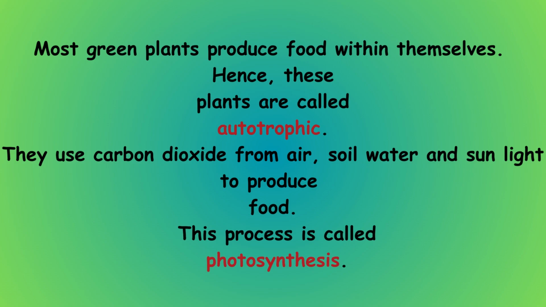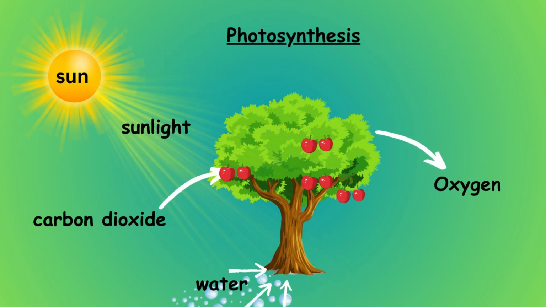Most green plants produce food within themselves. Hence, these plants are called autotrophic. They use carbon dioxide from the air, soil, water, and sunlight to produce food. This process is called photosynthesis.